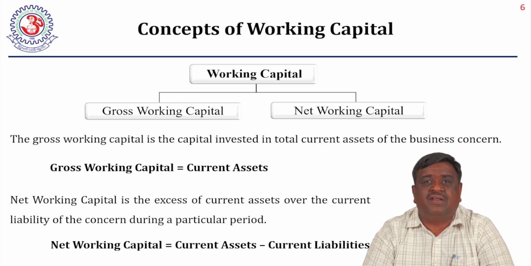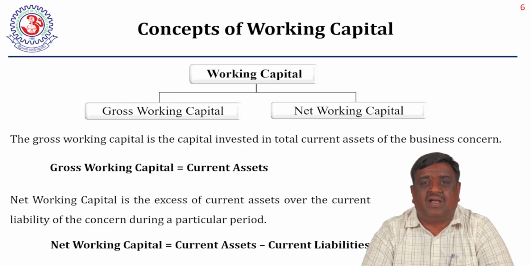And another category is net working capital. Net working capital is the excess of current assets over the current liabilities of the concern during a particular period. See that once again, net working capital is the excess of current assets. Excess of current assets means the organizations have to maintain more current assets compared to the current liabilities. That is, net working capital is equal to current assets minus current liabilities, where current assets will be more compared to the current liabilities.